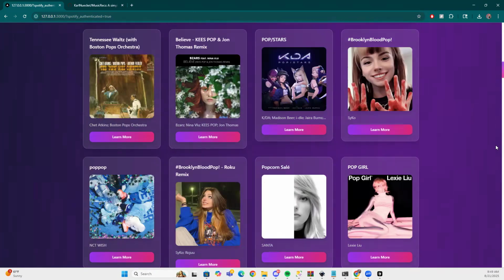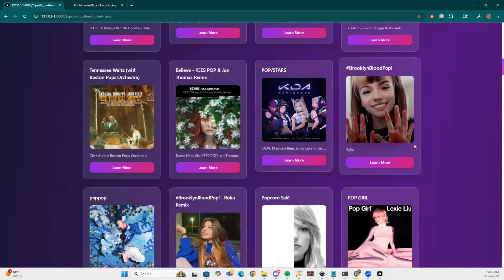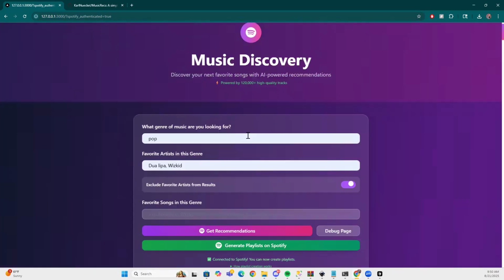And one thing that's also really cool here is if you are a really big Dua Lipa and Wizkid fan, for example, say you know all of their music. You don't really want to see their recommendations again because you already know all of them. Okay. So what you can do in that case is actually click this box and then they will no longer show up in your results here at all. All right. And that can be very helpful.